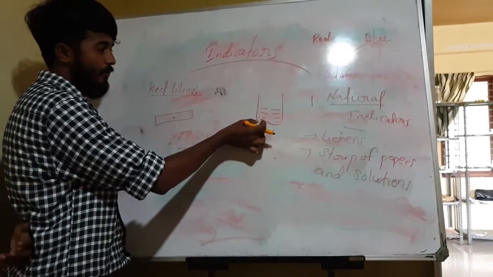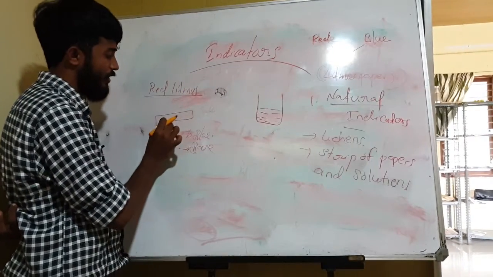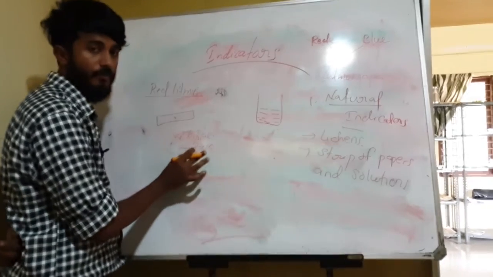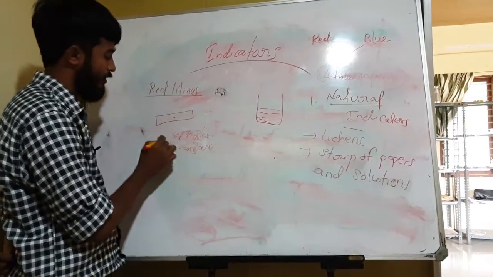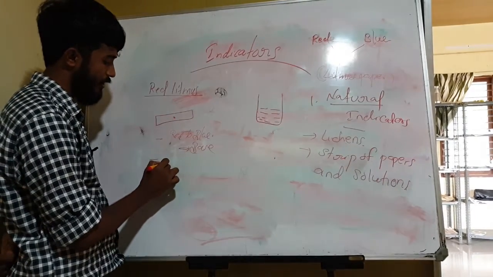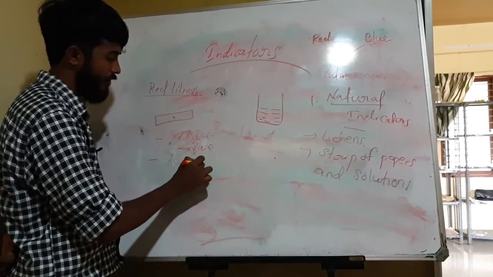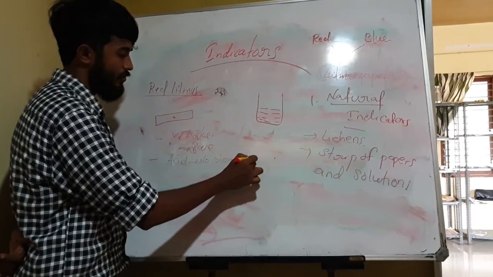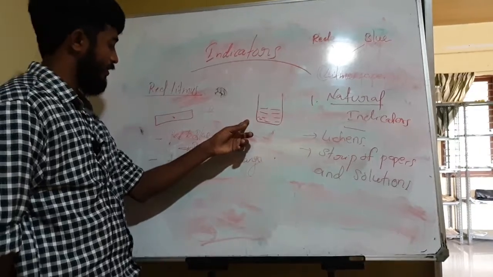When we pour a few drops of solution on this, if there is a color change from red to blue, we can finalize that the solution is a base. If there is no color change, we can say the solution is acid.